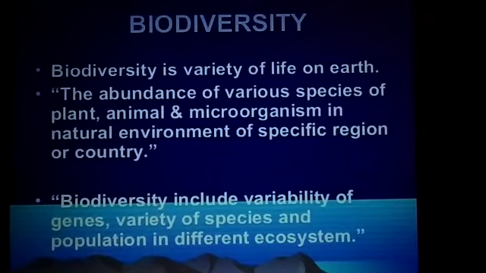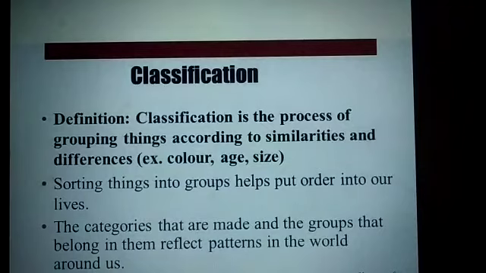This huge variety cannot be studied and identified without a proper classification. So what is classification? Classification is a process of grouping things according to similarities and dissimilarities between organisms. Classification is also a very necessary process. Why?